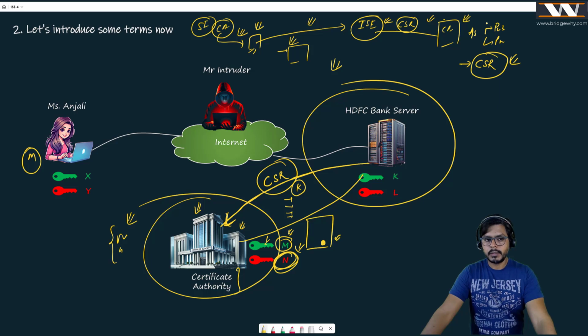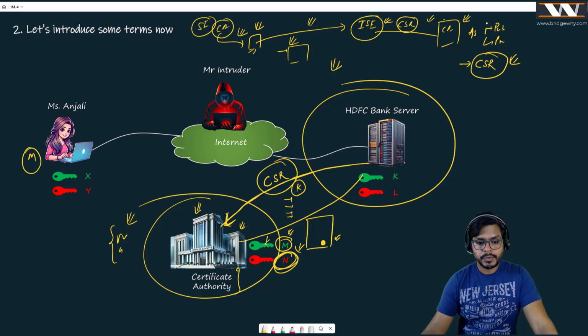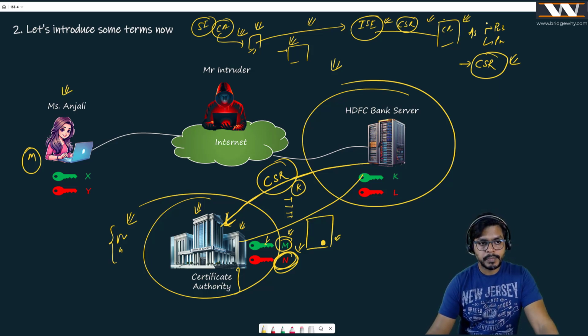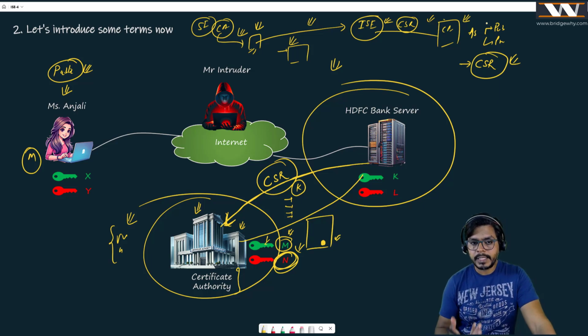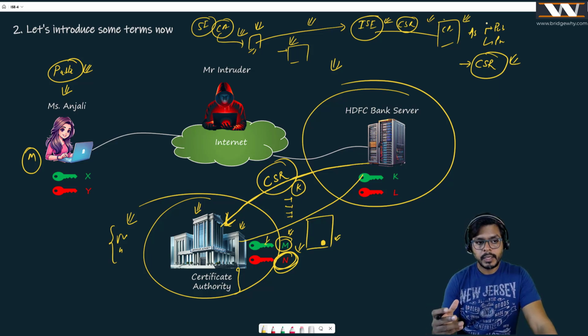All right. Now the question comes. Mr. Vishnu, how does Miss Anjali's laptop have the public key of this certificate authority? Because at the end of the day, who is going to identify or authenticate the HDFC Bank server? Anjali is going to authenticate the HDFC Bank server on the basis of the public key of the certificate authority. As simple as that. But how does Anjali get this public key?